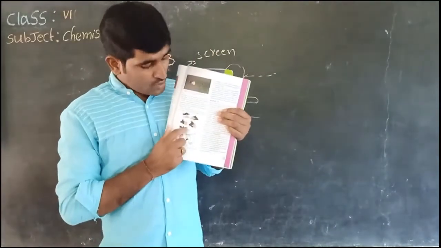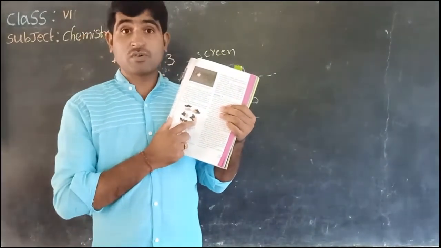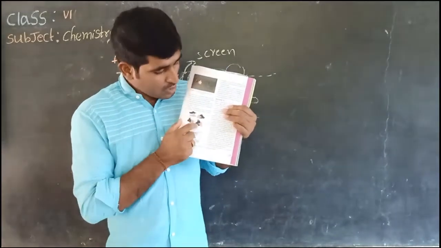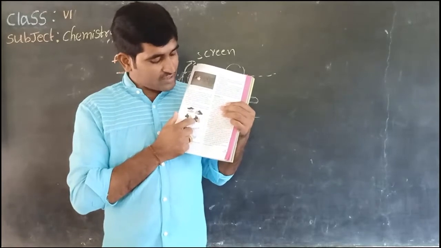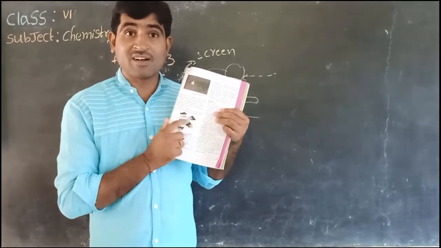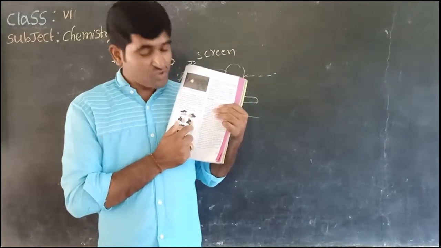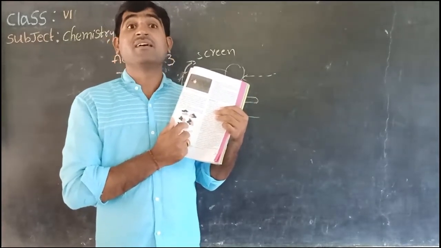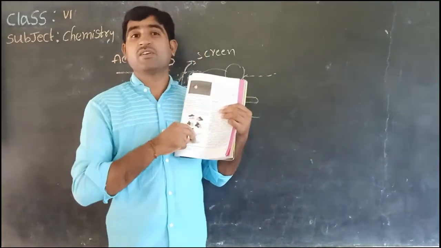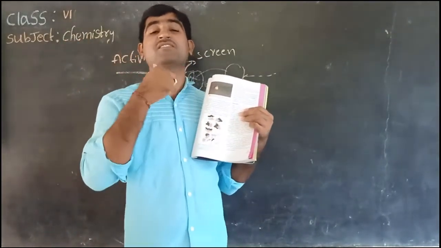Yes or no, children? But what objects did they use to make that shadow? Fingers were used. But with these fingers, which type of shadow is formed? An animal head is formed. That means sometimes, by looking at the shape of the shadow, will you tell it is an animal shadow, children? No, that shadow is formed by keeping our fingers, human fingers. The object is human fingers, but the shadow resembles the shape of the head of an animal. That means sometimes the shape of the shadow misleads about the shape of the object.